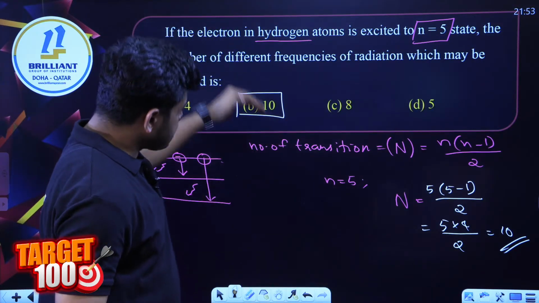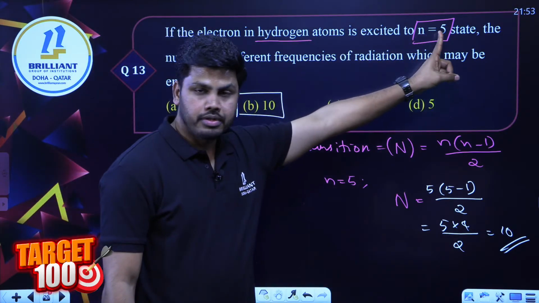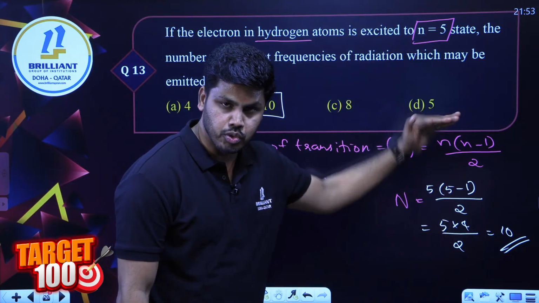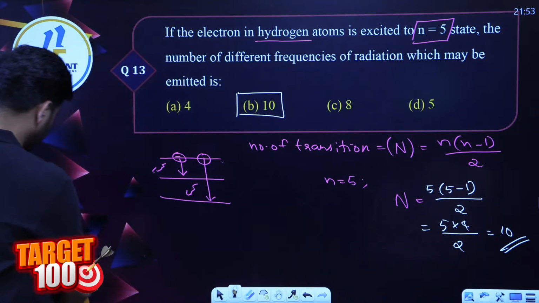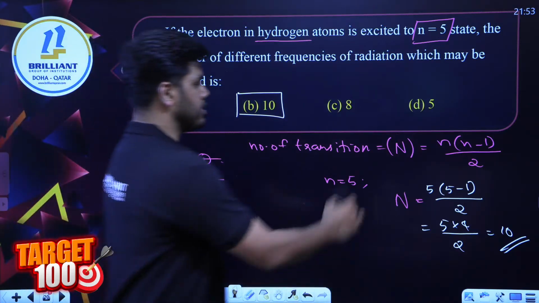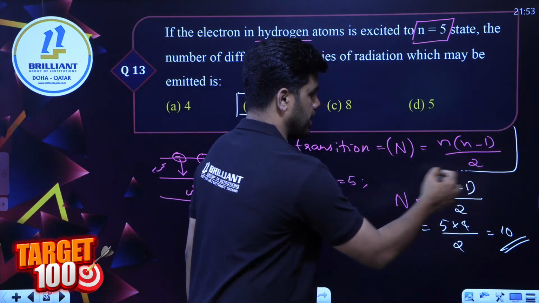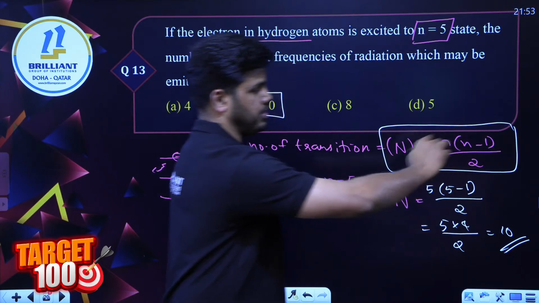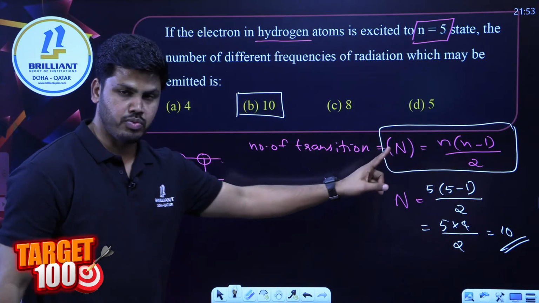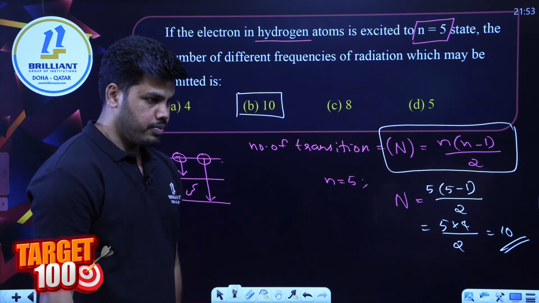So these many transitions are possible for an electron which is excited to n is equal to 5. Remember the equation: number of transitions is n into n minus 1 divided by 2.